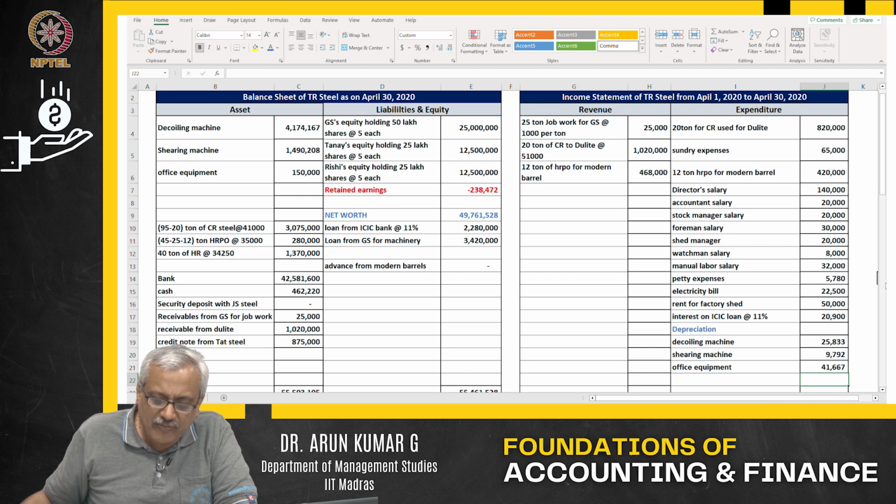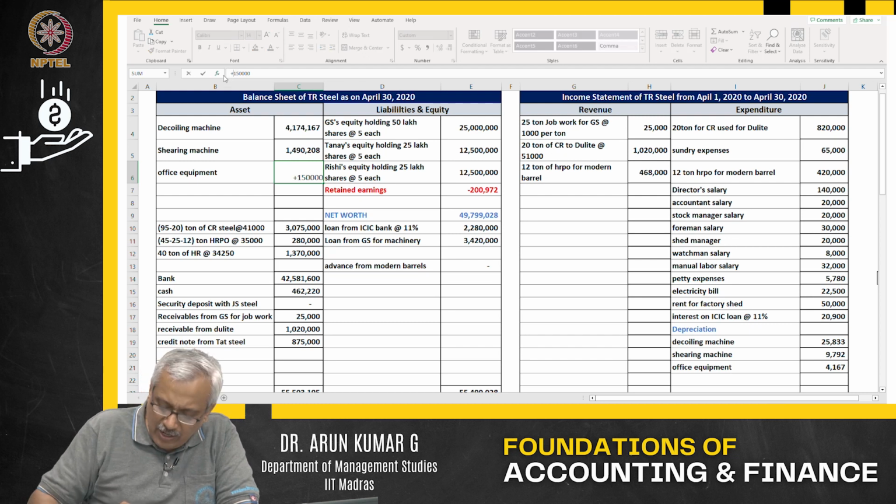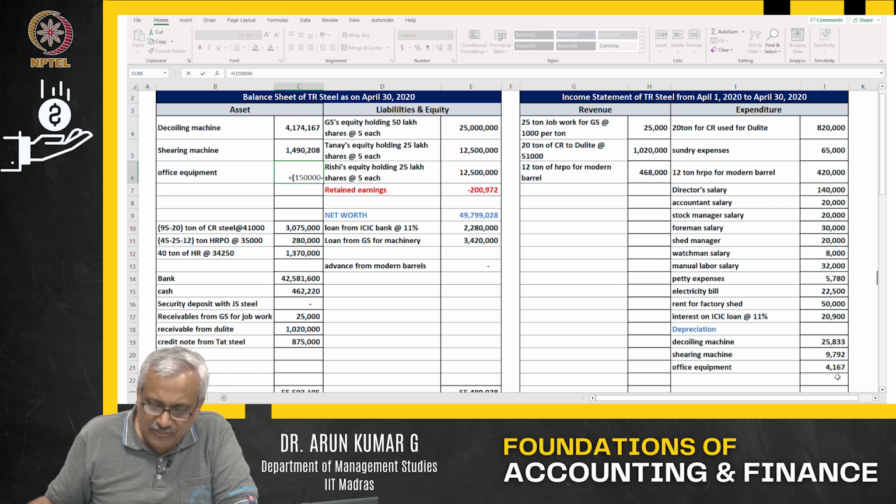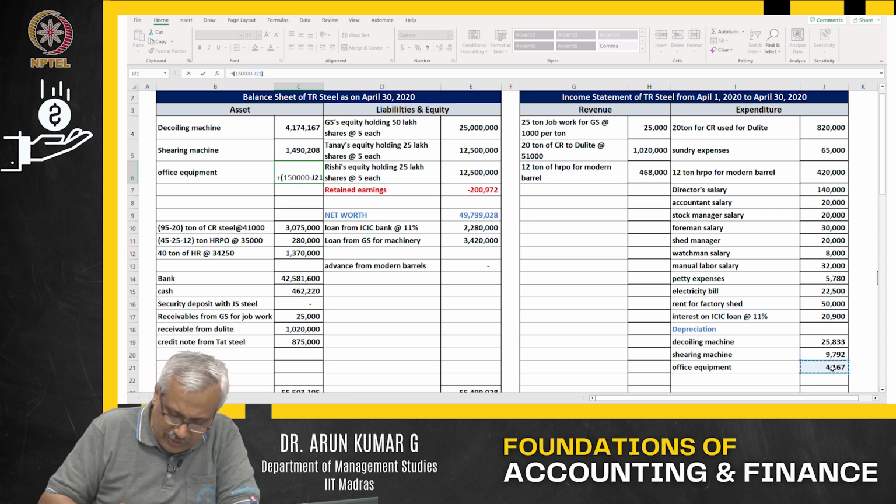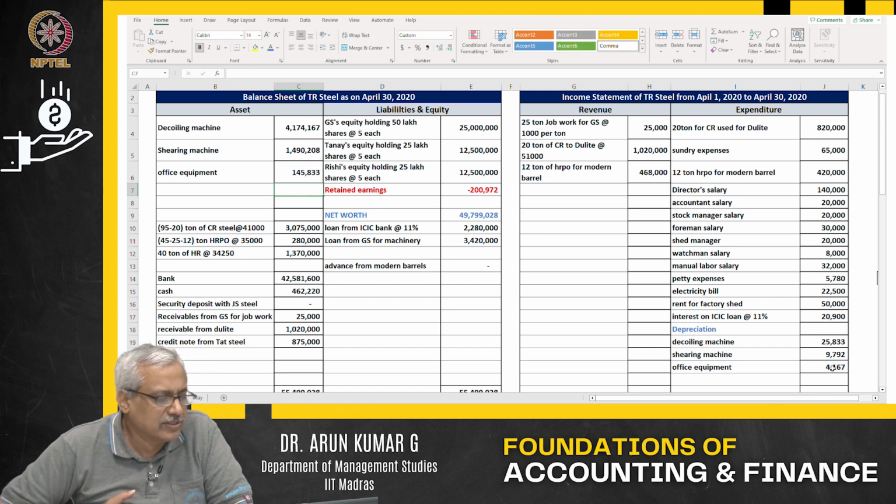It is 1,50,000 divided by 3 for 3 years, again divided by 12. So for 1 month it is 4,167. My office equipment, which was 1,50,000, has now reduced in value by that much, and this is the value of the equipment that I own.